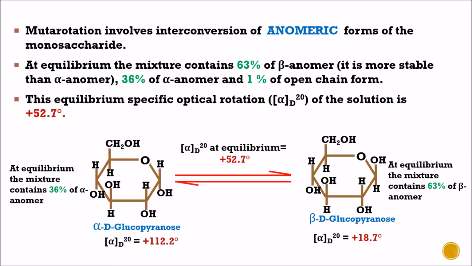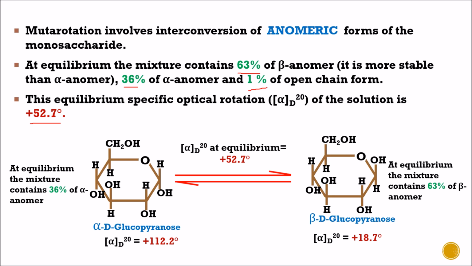This mutarotation involves interconversion of anomeric forms of the monosaccharide. At equilibrium the mixture contains 63% of beta anomer and 36% of alpha anomer and only 1% of the open chain form. The equilibrium specific optical rotation of the solution is plus 52.7 degrees.